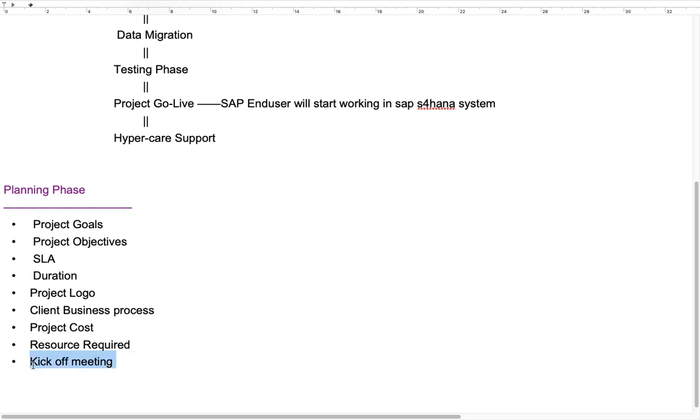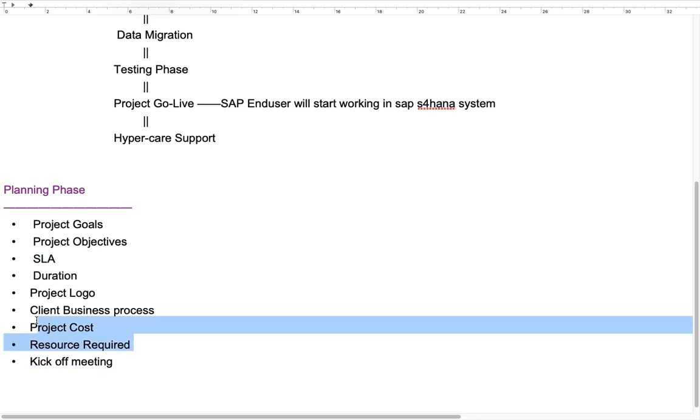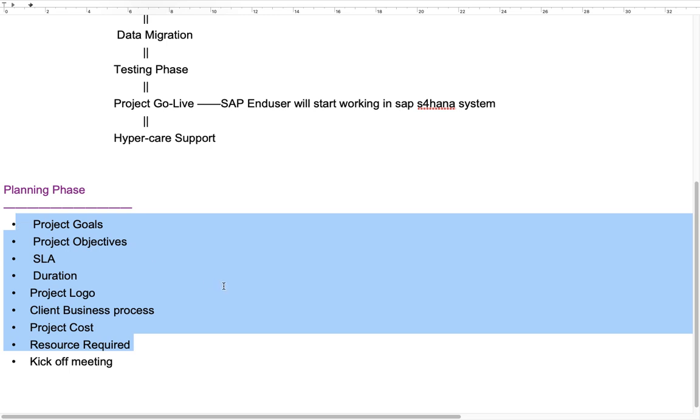So he will host this kickoff meeting, and he will explain about the client business process, like how many company codes are there, plants are there, and what is our role in the client location. And also the duration of the project, SLA. Okay, and who are the SAP consultant, SD consultant, all the introduction things will happen in this planning phase, the kickoff meeting. Okay, so in other cases, these are all things that will be taken care of by higher level management.